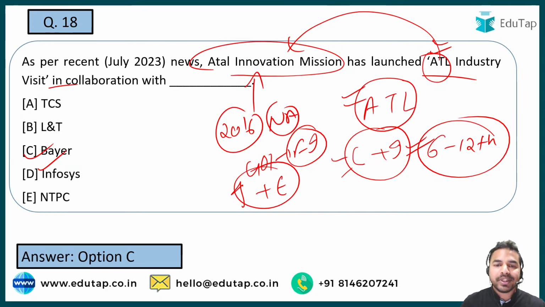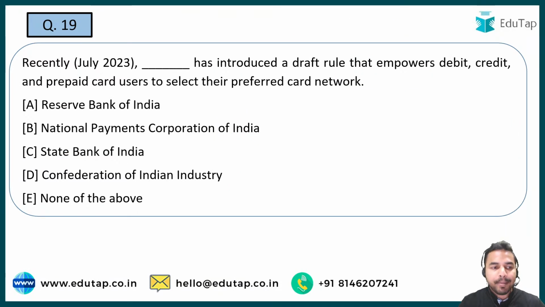And now when I talk about this ATL industry visit, what exactly will it do? It will basically introduce students to the new manufacturing techniques and technologies which are being used in an industry right now. ठीक है, तो इससे उनको पता चलेगा कि exactly क्या क्या चीजें हैं जो इंडस्ट्रीज के अंदर यूज हो रही हैं. अब बढ़ते हैं अगले क्वेश्चन की तरफ.